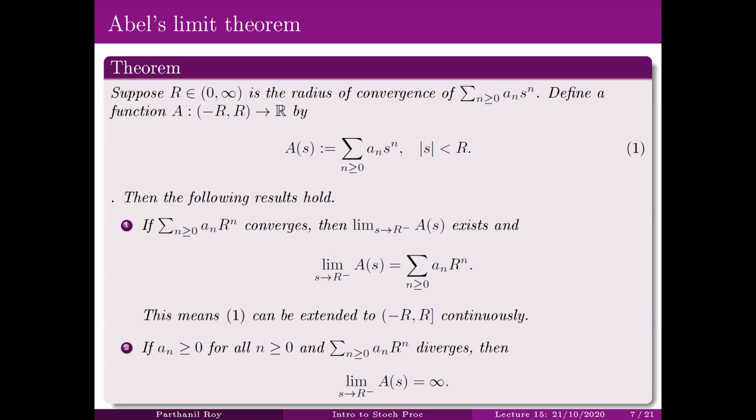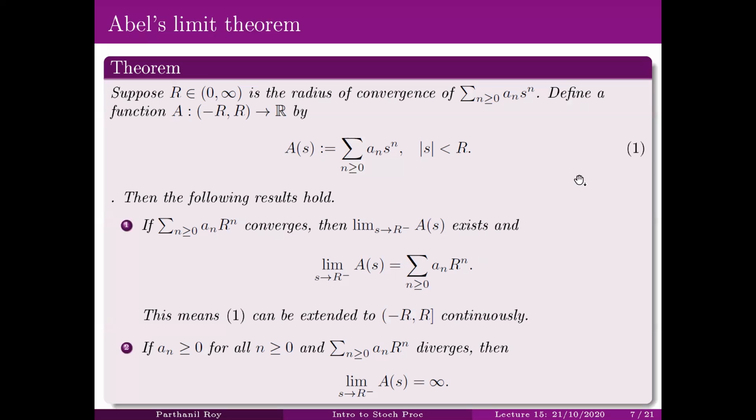Now the question is whether this can be extended to the closed interval, say [-R, R]. So Abel's limit theorem states that if this power series is summable at s equal to R, then the limit of A(s) will exist as s approaches R from the left side, and this limit actually would equal this sum.